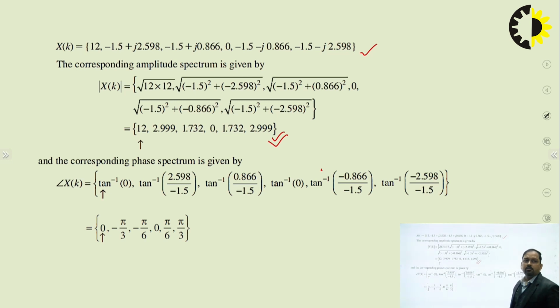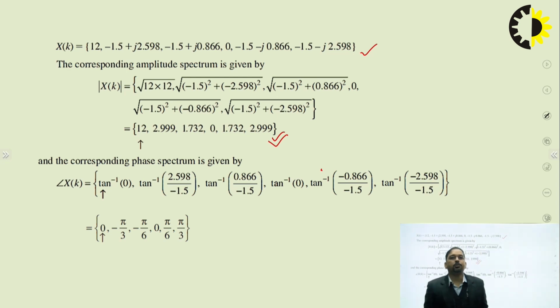Now the corresponding phase spectrum of x of k: tan inverse of 0, we are already aware, is 0. Tan inverse of 2.598 divided by minus 1.5, we can easily calculate with the help of a calculator also. It comes out to be minus pi by 3, minus pi by 6, 0, pi by 6 and pi by 3. So this is the phase spectrum, and the above is called the magnitude spectrum, or the amplitude spectrum of x of k.